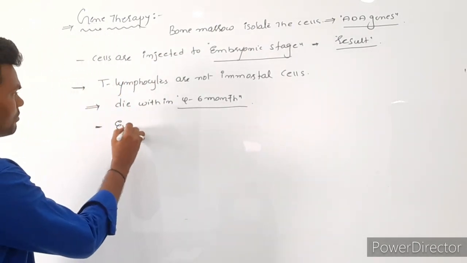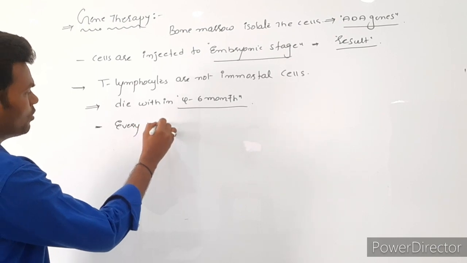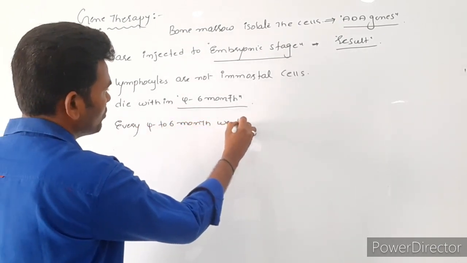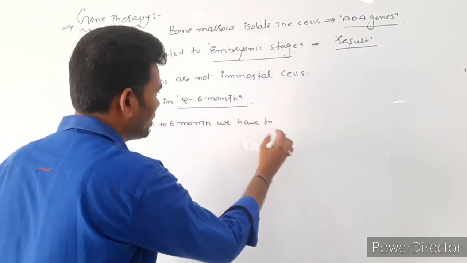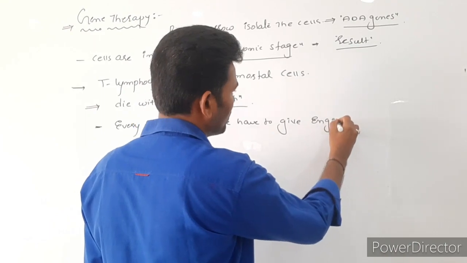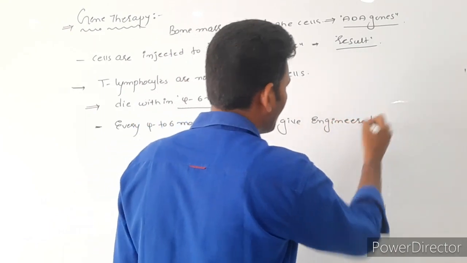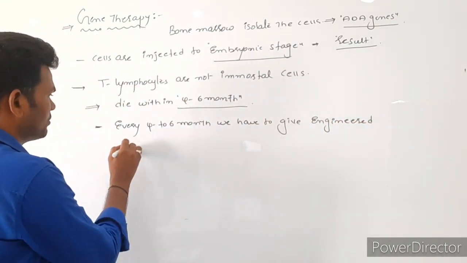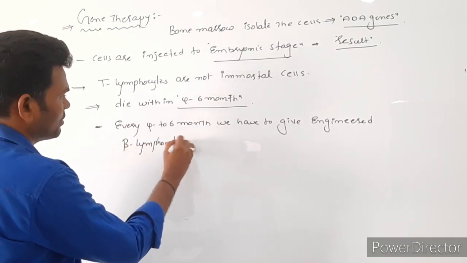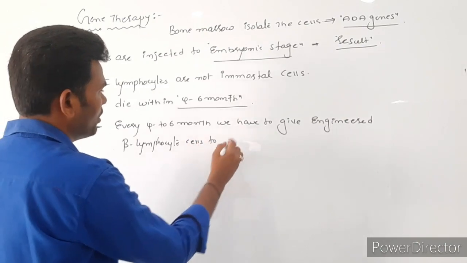Every 4 to 6 months, we have to give engineered lymphocyte cells to the patient.